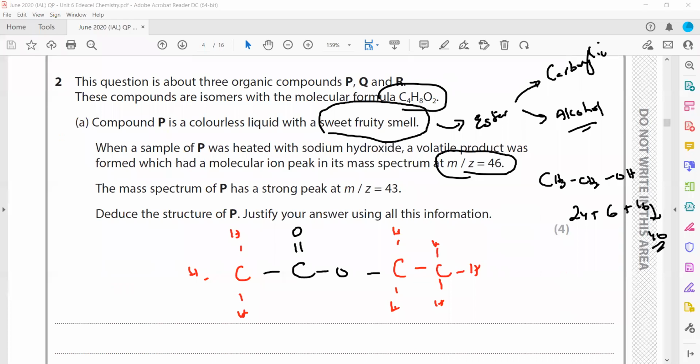So the fruity smell gives the idea that there is an ester present. The mass to charge ratio of 46 shows that there should be a peak due to the presence of ethanol. And the peak which is there at 43: this is 12 multiplied by 2, 24, plus 6, this will be 40, and plus 3. So this peak is our 43. So you will draw the structure and represent it according to the question.